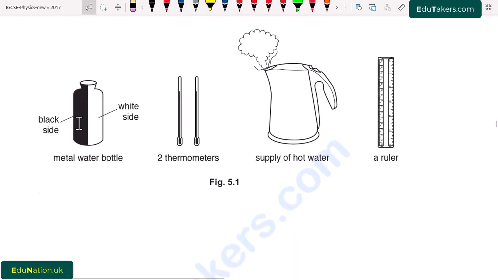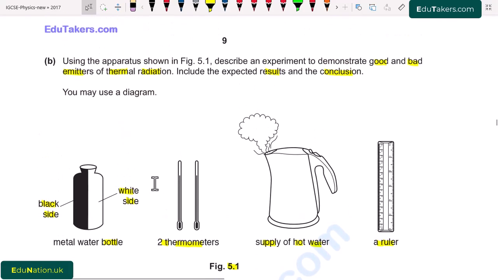So first of all, we can see in figure 5.1, there is a metal water bottle. One side is black while the other side is white. There are also two thermometers and a supply of hot water and a ruler. You may use a diagram. We can also draw the diagram for this experiment.